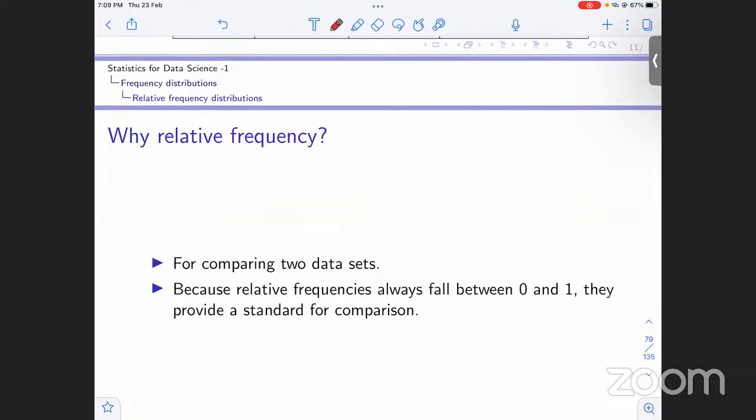Now, why do we need relative frequencies? For example, if we have four values, A, B, C, D, these all will have their relative frequencies, say RA, RB, RC, and RD. From the relative frequency, we just saw the sum was always going to be equal to 1.